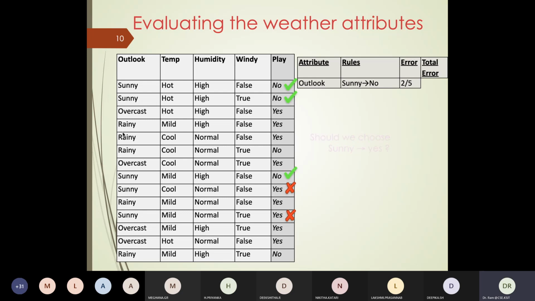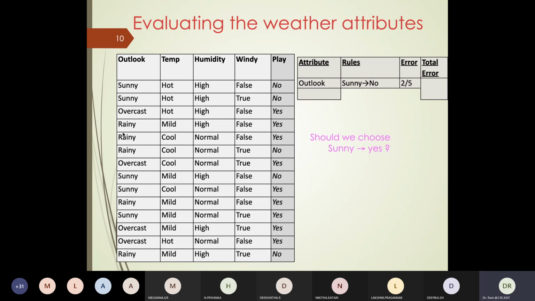Now, can we look at a different value? We have done outlook is sunny. What would the case be for the next one? Let's say my outlook is overcast. What should my rule be, and what would the error value be? Can you work out and tell me the answers?